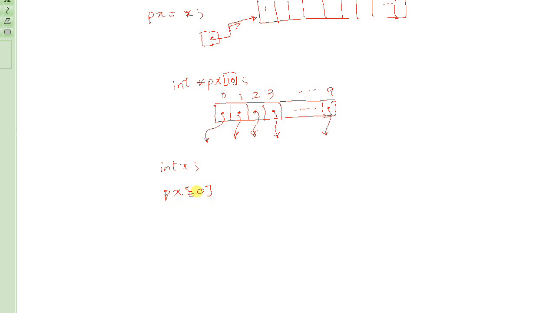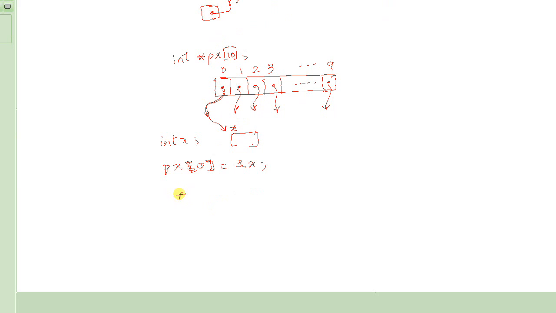Remember, px is an array, so you have to specify which element you are talking about. If you do that, then x represents an integer somewhere in memory, and px[0] will then be pointing to x.